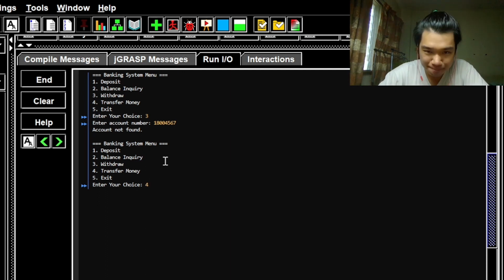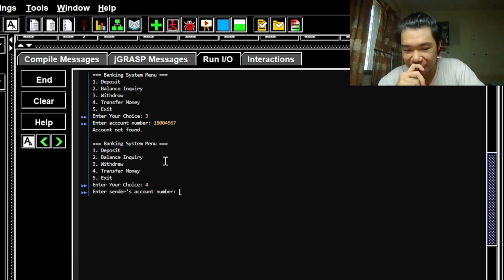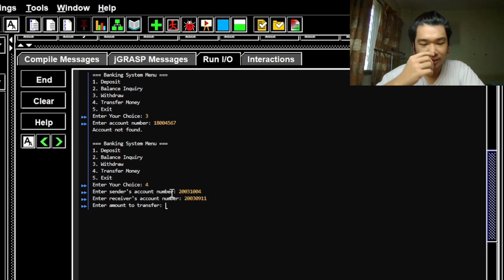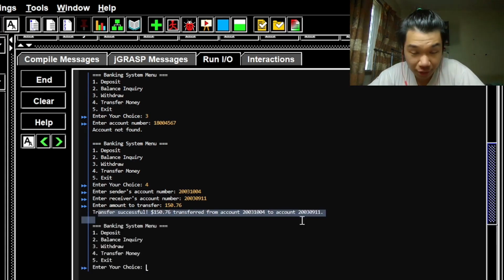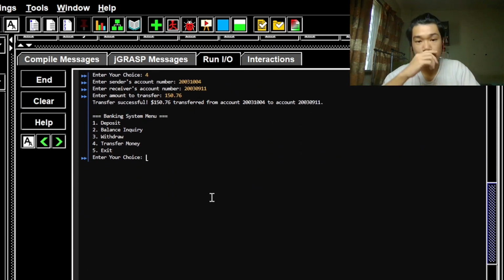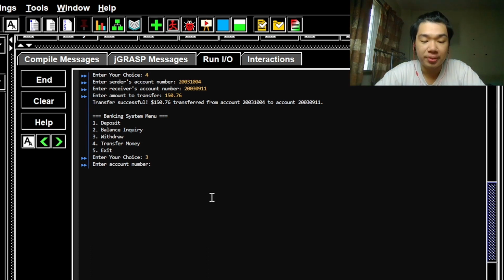Let's say I want to transfer money. I want to transfer from our first account to our second account for about 150 ringgit. And this outputs a confirmation statement of transfer successful, 150 ringgit 76 cents transferred from your first account to your second account. Let's say I want to withdraw money from our first account.